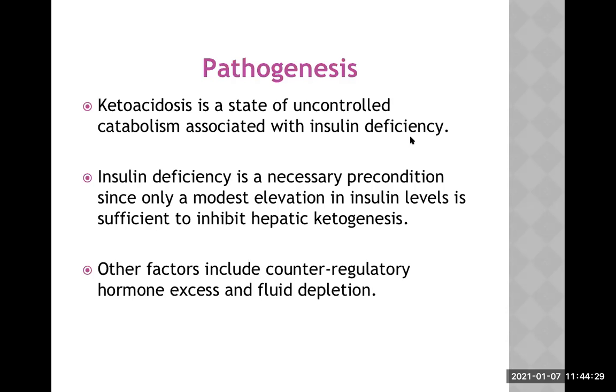That is catabolism. Insulin deficiency is a necessary precondition, since only a modest elevation in insulin level is sufficient to inhibit hepatic ketogenesis. Every student knows this point already. That's why in type 2 diabetes there is no diabetic ketoacidosis, because a bit of insulin is already present there, and insulin will inhibit ketogenesis. Other factors include counter-regulatory hormone excess and fluid depletion.